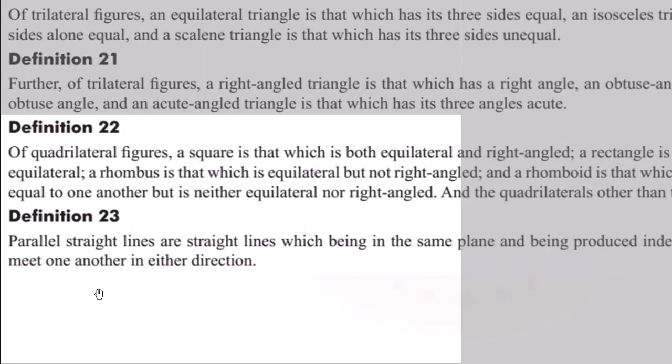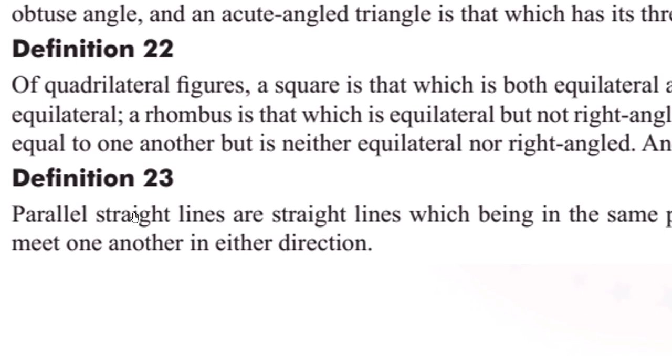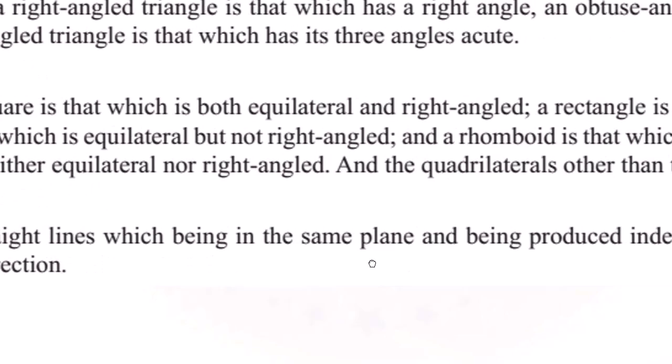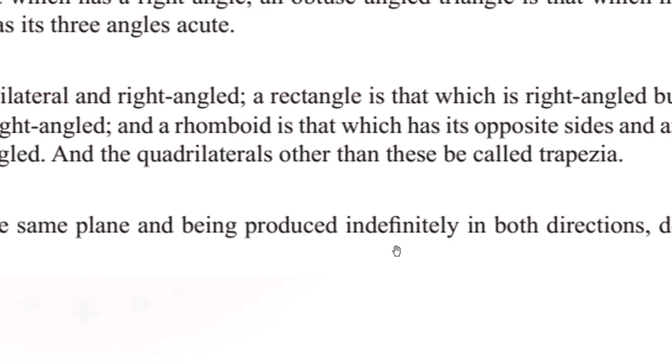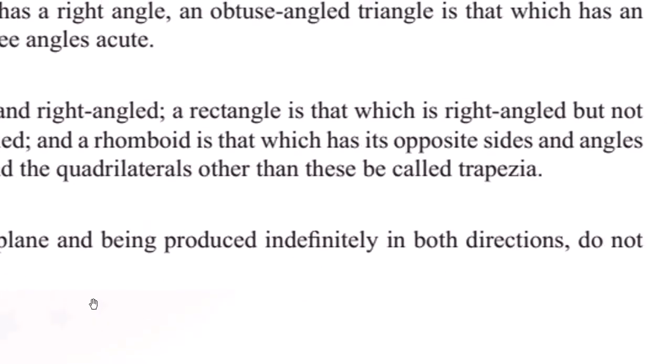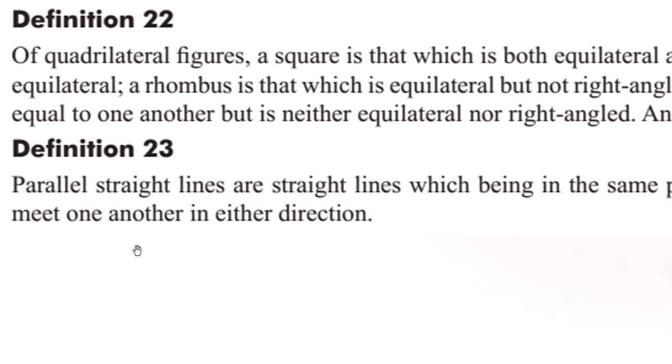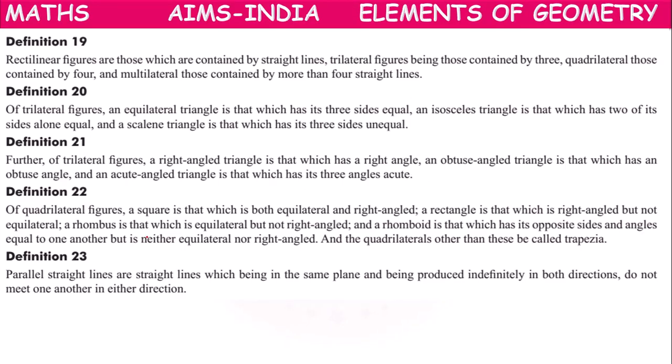Next, last definition, children. Definition 23. Parallel straight lines are straight lines which, being in the same plane and being produced indefinitely in both directions, do not meet one another in either direction.